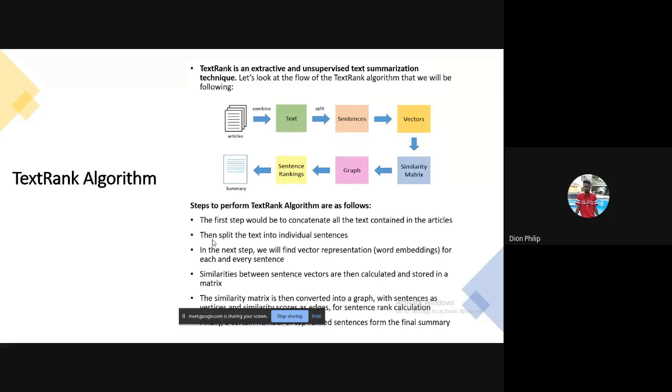And then we find the importance of each node by iterating the algorithm until we get the rank calculation. And in the end, the sentences are sorted in descending order based upon their scores. The top k sentences are chosen to be a part of the summary. Next slide, please.